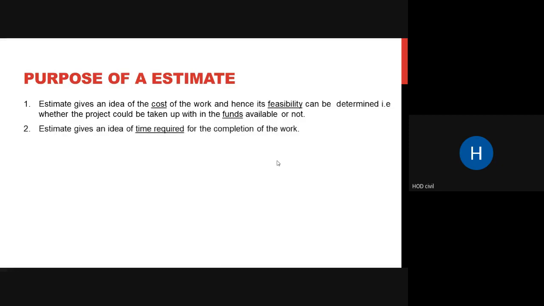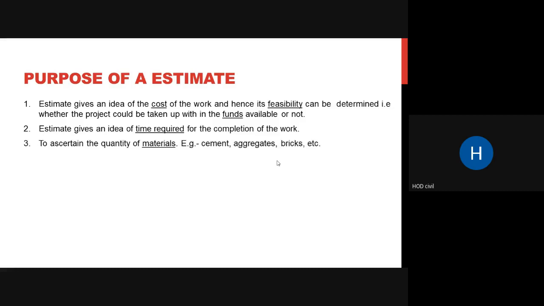Then the second purpose of an estimate is it gives an idea of the time required for the completion of work. Okay, so an estimate gives us the time required, whether it will take 6 months, whether it will take 1 year, depending on the structure. It can give you an idea, just an idea. It is never accurate. It can just give you an idea of the time required.